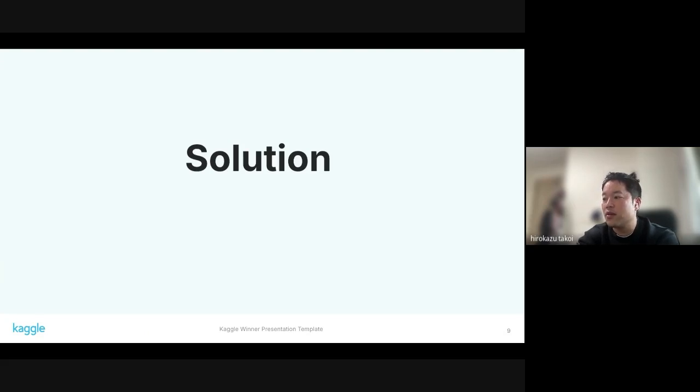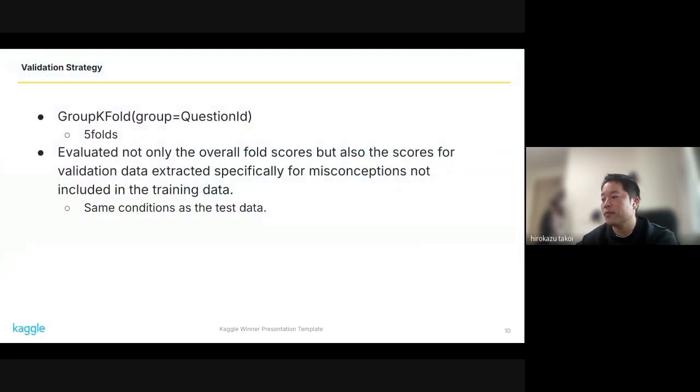Next, I will explain the details of the solution. First, I will explain the validation strategy. We used group k-fold with question ID as the grouping parameter, and the number of folds was set to 5. In addition to checking the overall fold scores, we also evaluated scores on validation data specifically extracted for misconceptions not included in the training data, simulating conditions similar to the test data.